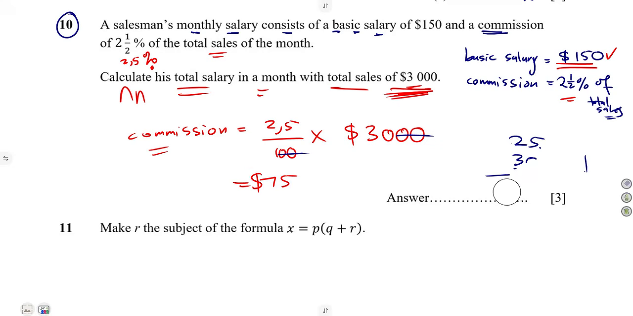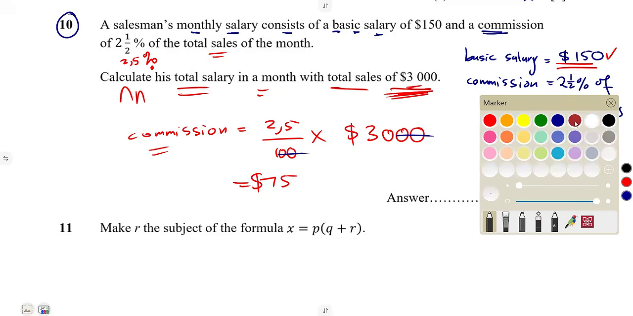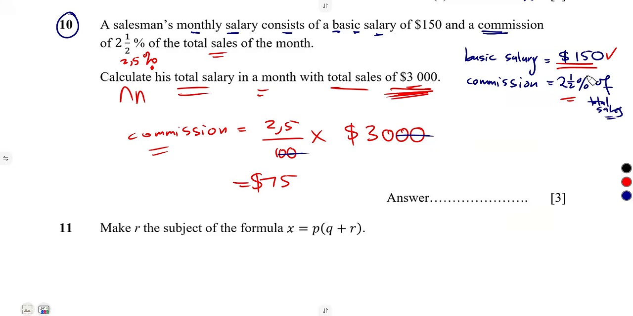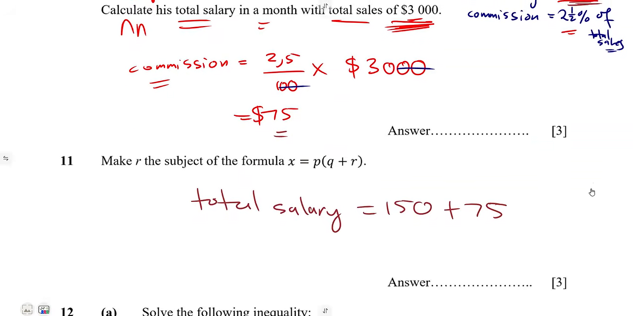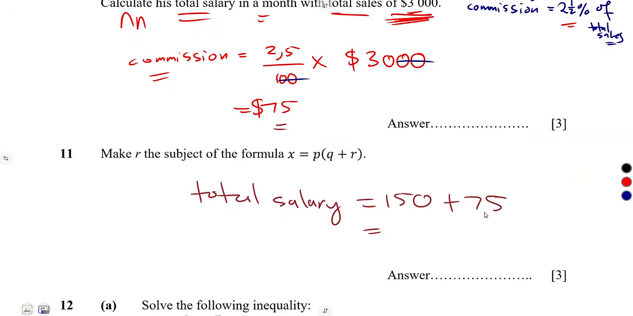$75. So the commission is the one that is affected, not the basic salary. The basic salary remains as it was. So at the end, what you got now is the total salary, which will be the basic salary of 150 plus the commission of $75. These two will give us the total. 5 plus 0, that's a 5. 7 plus 5, that's a 12. Get 1, then plus 1, that's going to be 2.